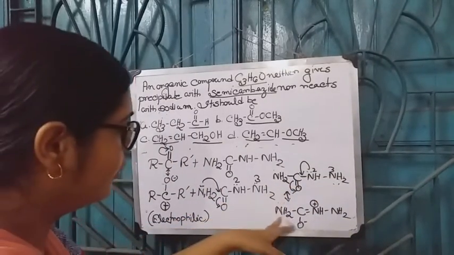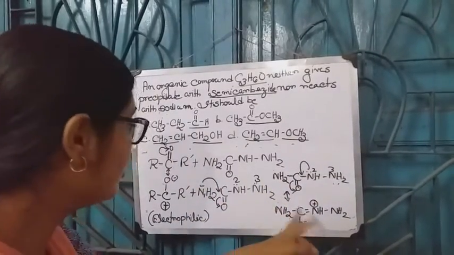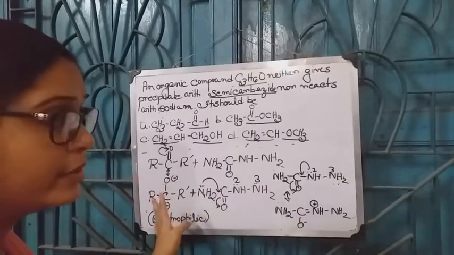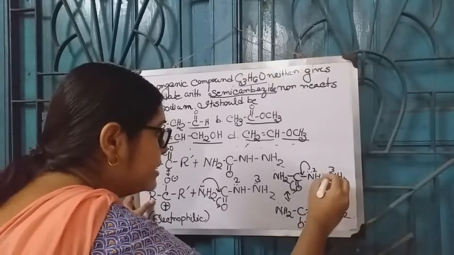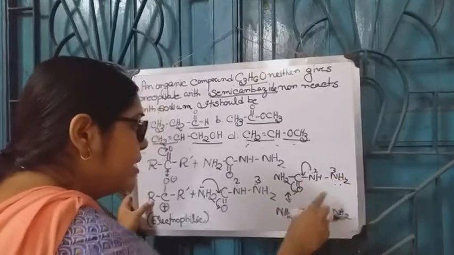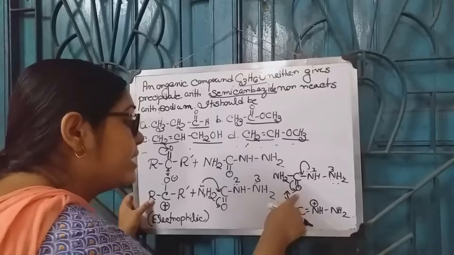So this lone pair of nitrogen is not so much nucleophilic to donate to the electrophilic carbon. Only the lone pair which is present in N3 does not involve in conjugation with this carbonyl carbon